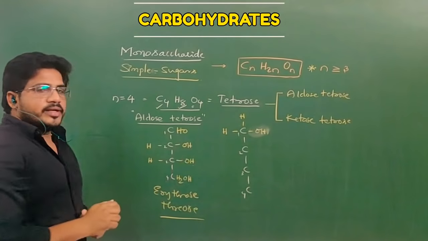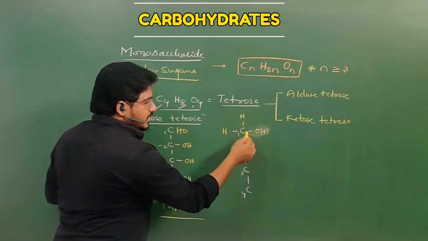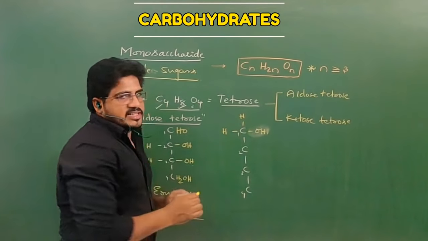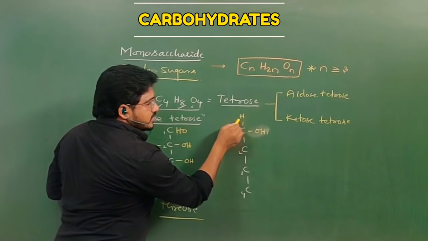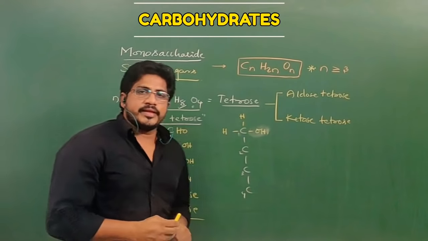Clear? Before, you saw CH2OH directly. That carbon has tetravalency. It should have 4 bonds, so one side OH, two sides H, and another side is the valence with the carbon.